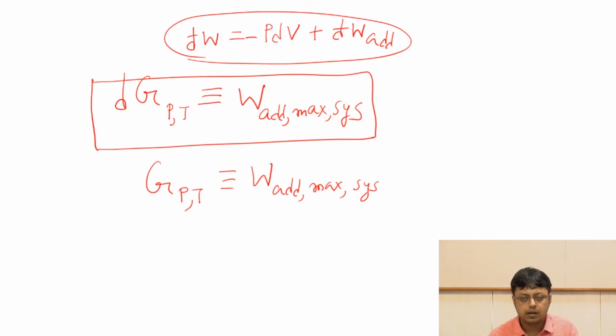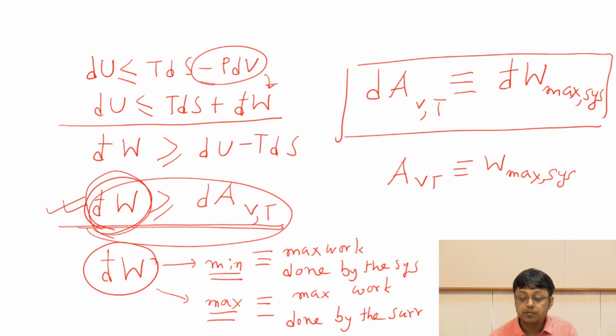So again, I'll refine my statement. The maximum non-PV work done by the system will be equivalent to the Gibbs free energy at constant pressure and temperature, because this is very important. Similarly, the maximum PV work which is done by the system can be related to the Helmholtz free energy at constant volume and temperature.